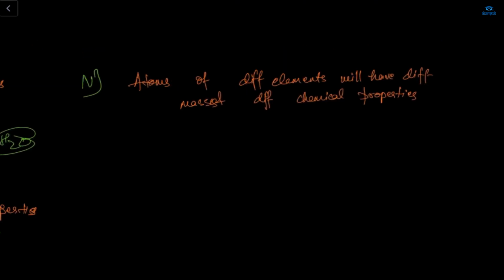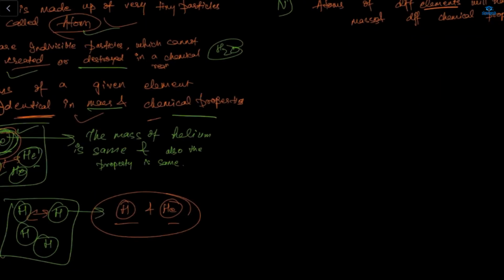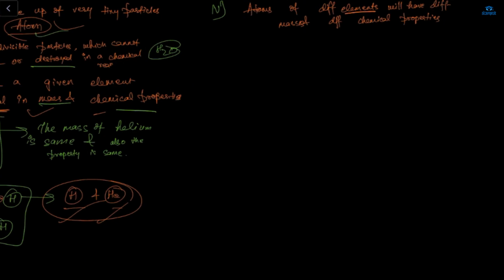So this is what the atoms of different elements look like. Here I took the different elements, the hydrogen one and the helium one. So atoms of different elements will have different mass and different properties. Do you agree with this point, Razi? Yes, ma'am. You just explained it in the third point. Yes. The two different elements will have different mass only, but the same element will have the same mass